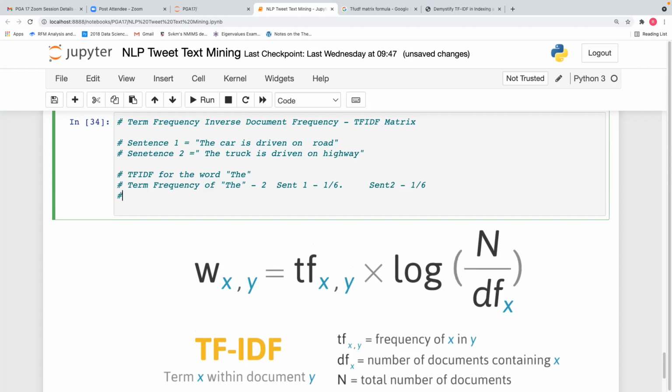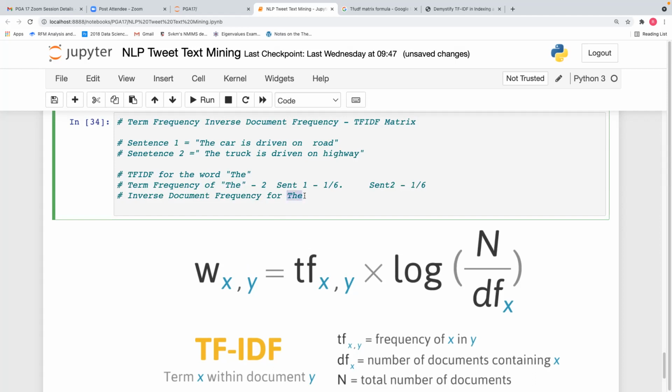Okay. Now we will calculate inverse document frequency. This is your IDF part for the word the.